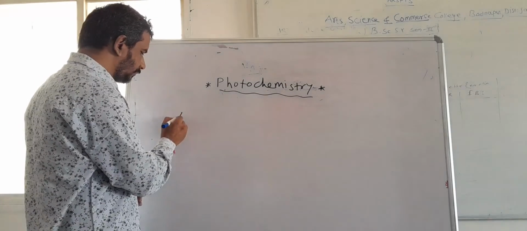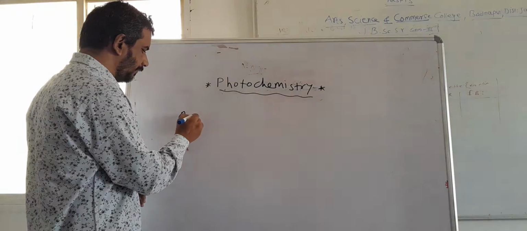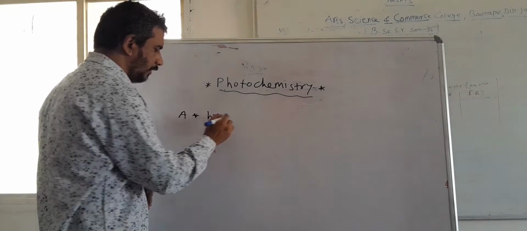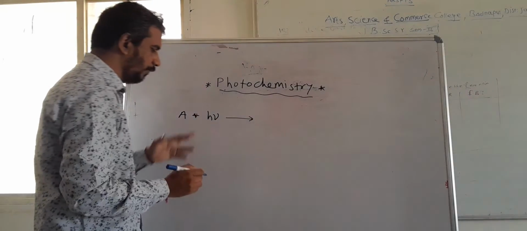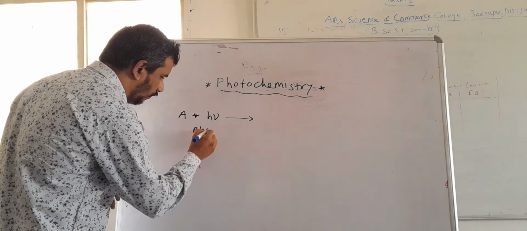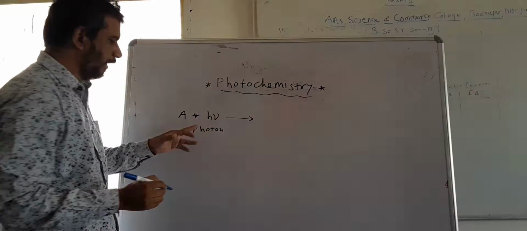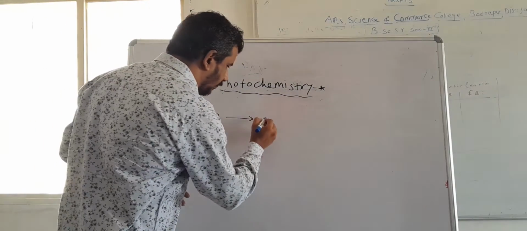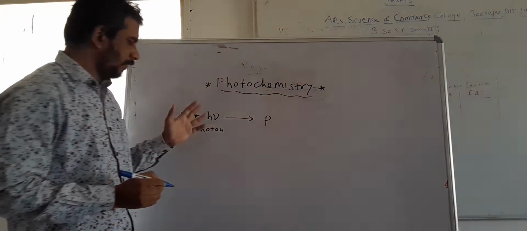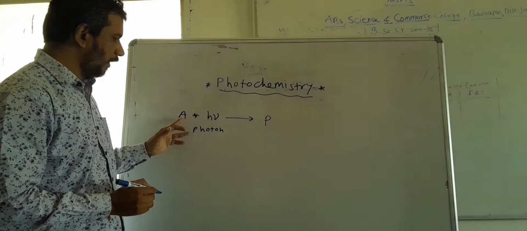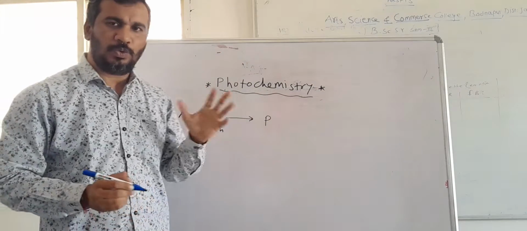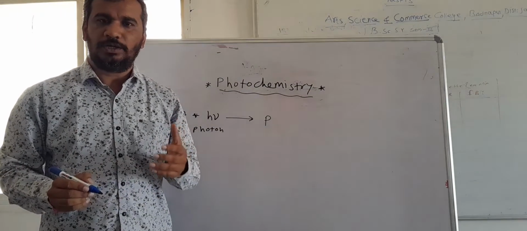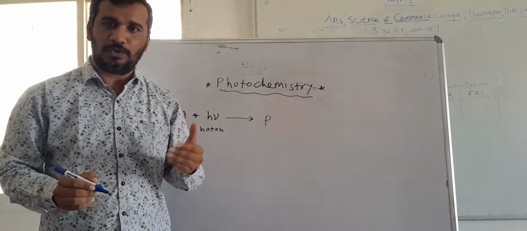That is, if a molecule A absorbs a quanta of radiation, which is also known as a photon, then after absorption of this photon, it can be converted into a product P. So this molecule A can be converted into product P only when it absorbs a quanta or a photon of radiation.